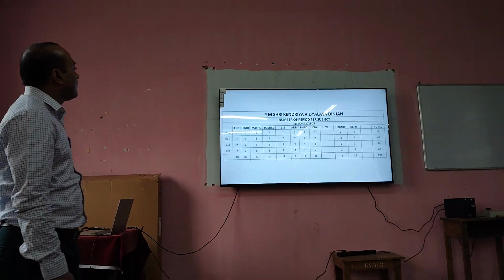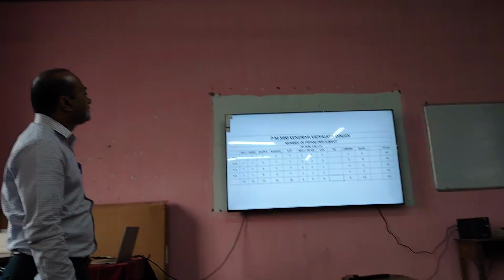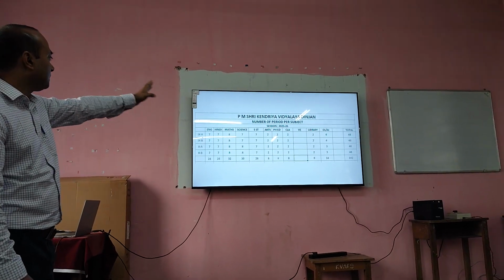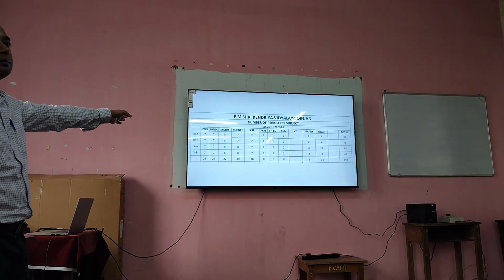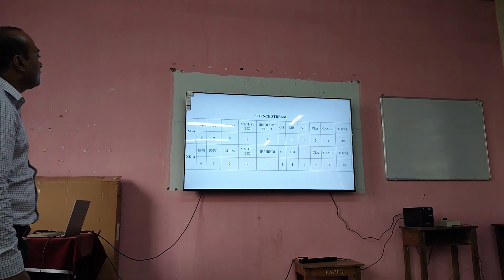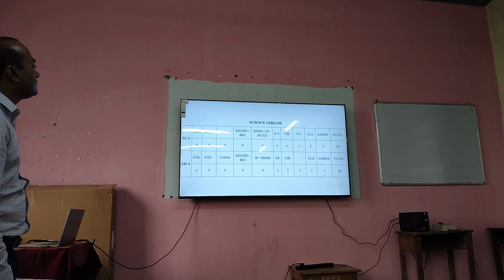Similarly, for 9th and 10th, what we have done is we have increased two periods, some in AI and some in maths and science also, depending upon the actual distribution of the periods in 9th and 10th. In 11th, 12th, in the science stream, this is the distribution.